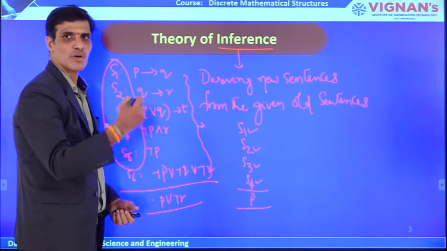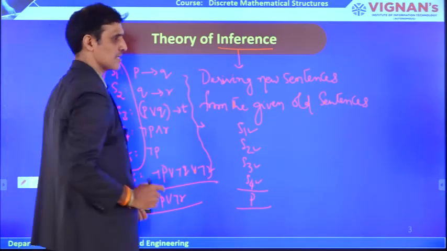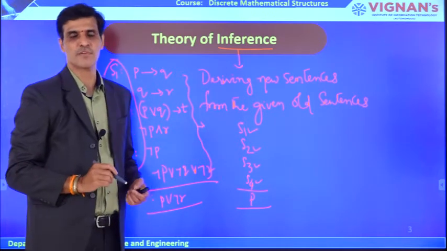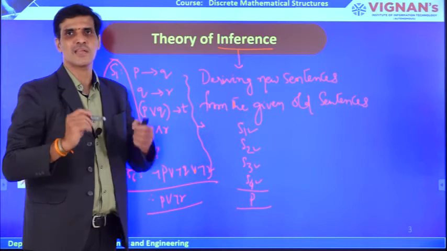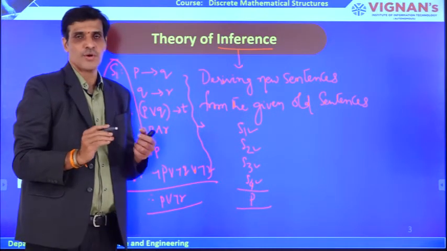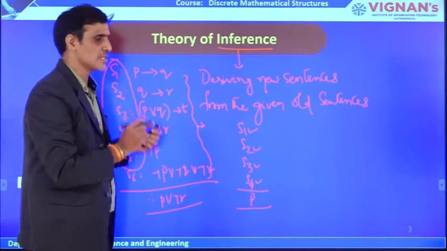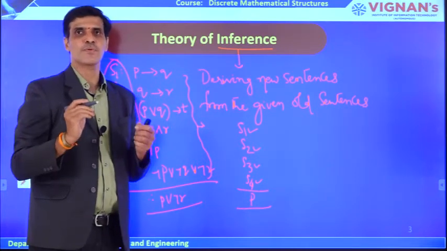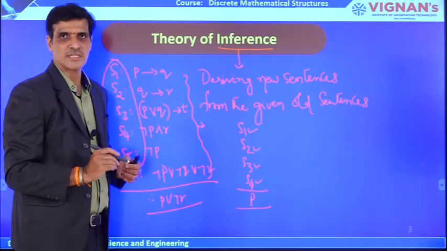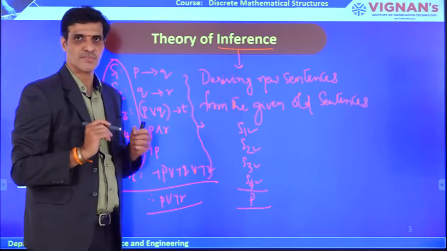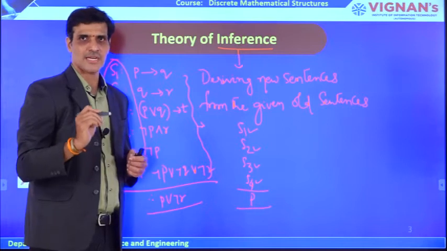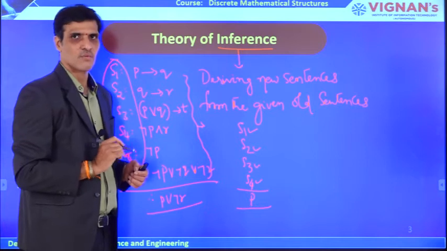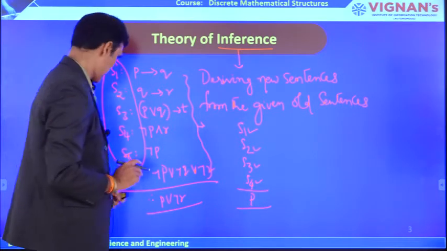Those laws we generally call inference laws, or, since in propositional logic we are using these inference laws, we can call them propositional inference laws. We are going to discuss these laws in this lecture, and we will try to prove some sentences from the given set of sentences. Before that, try to understand some notations in the theory of inference. What are they? Let us try to understand.